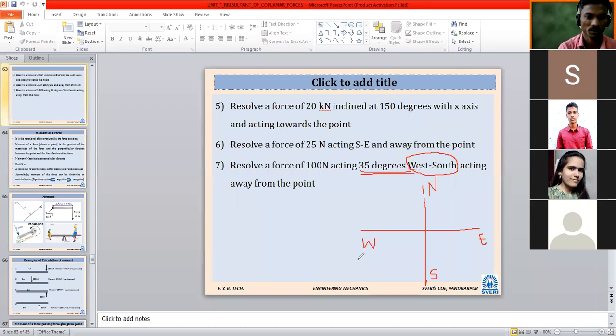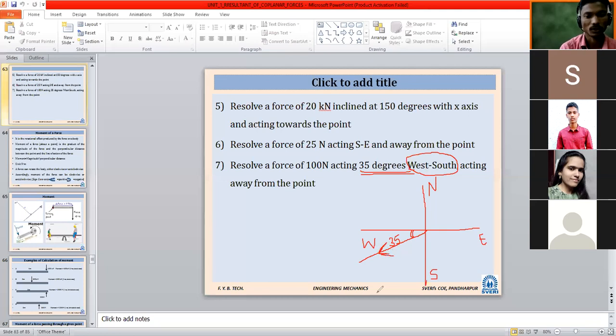If you are going to draw a line, it will come something like this. And this angle, going from west to south, is 35 degrees. So quickly you can draw this figure. Then we have to see the direction where it is going, acting away from the point. Acting away means from the origin, it will act away.